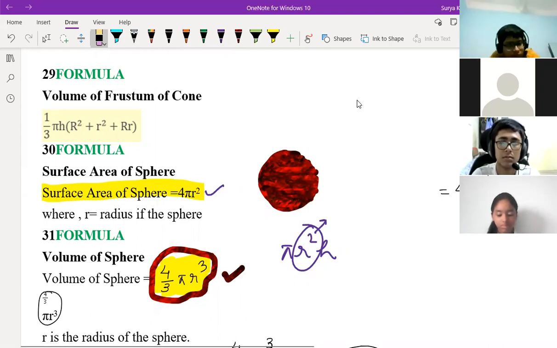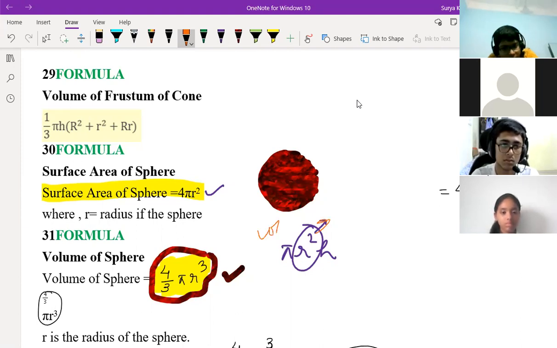Children, here r square is coming. This is also volume. And here r cube is coming. This is also volume. So why is it coming like this? Here r square is coming and here r cube is coming. Why is it so? This is the volume of the cylinder. This is the volume of the sphere. Here r cube is coming, here r square is coming. Why like this?